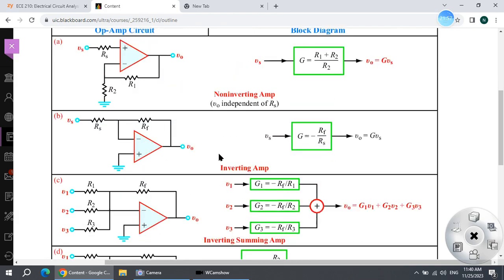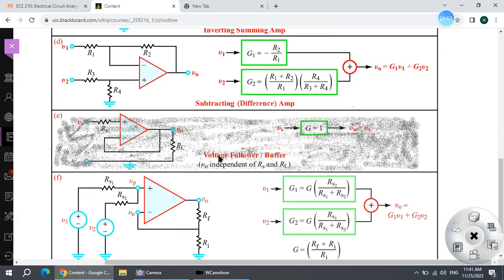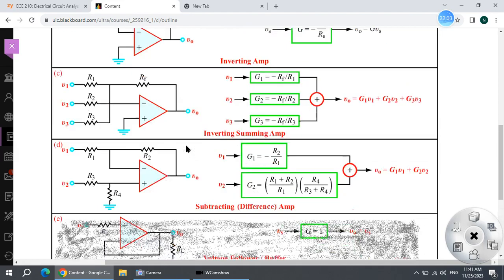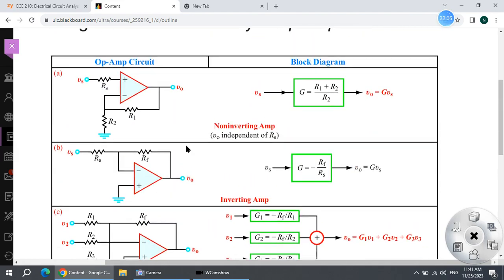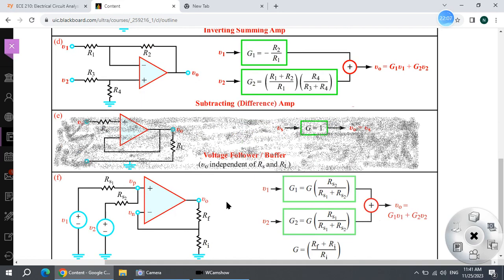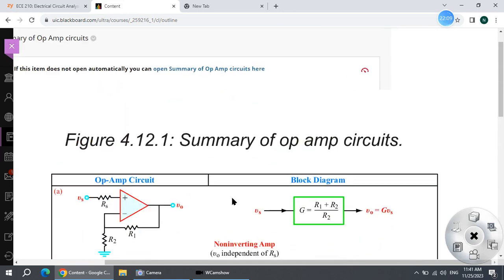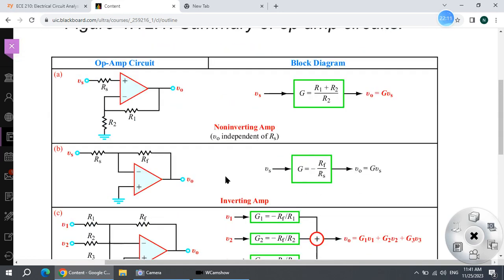And when you use it, you see we have A, B, C, D, E, F. Actually, we do not consider the case E. So we have A, B, C, D, 1, 2, 3, 4, and 5. We have 5 different kinds of circuits related to op-amps. Each circuit has an op-amp with some resistors and some wires. Now, how to separate them?